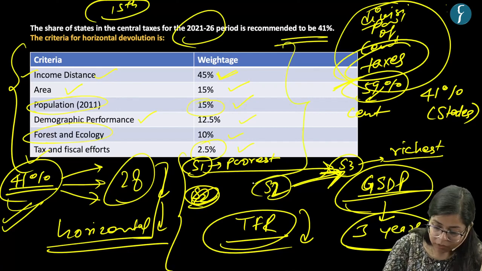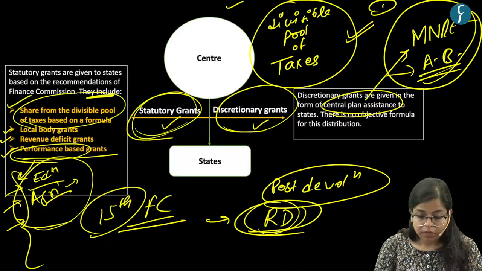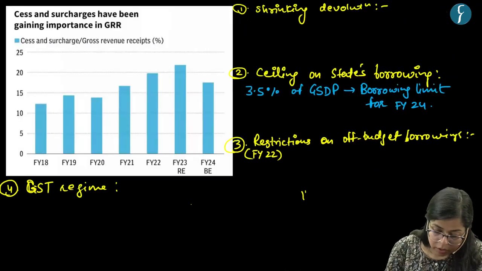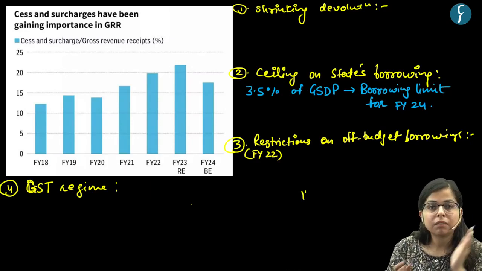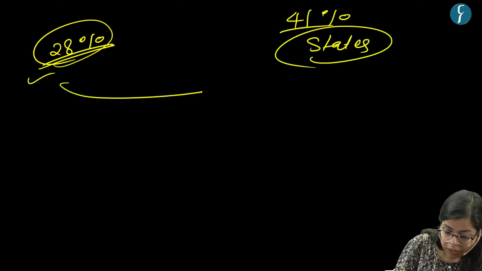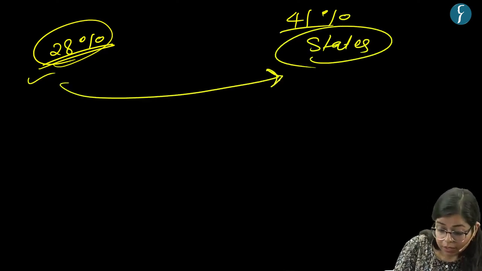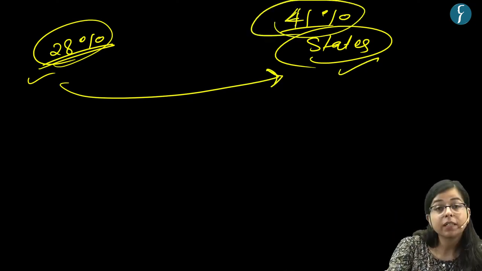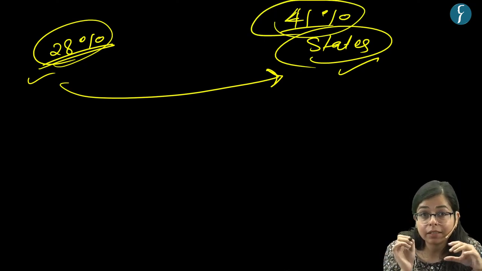So these are the devolution of taxes which the center devolves to the states based on the recommendations of the 15th Finance Commission. Now let me tell you a trend. Earlier, the devolution of taxes, which presently is 41% to the states, was around 28%, right? In recent years, the central government has increased the devolution. This devolution ratio to the states has been increased in recent years.